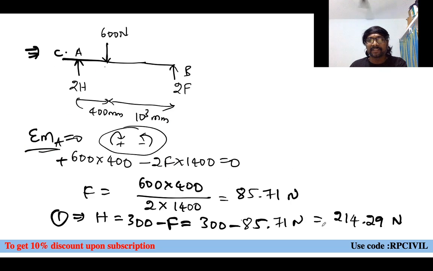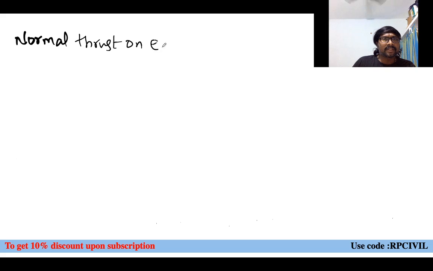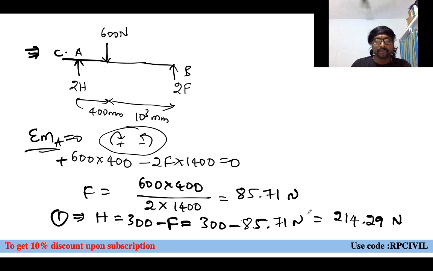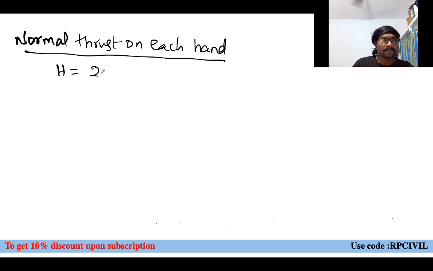This is the reason. Right now you can see this numerically, or conceptually, right? Hands are subjected to more normal thrust. Foot, or leg, is subjected to less normal thrust. So what is it? Normal thrust on each hand, you can say H equal to what? How much you are getting? 214.29 newtons.